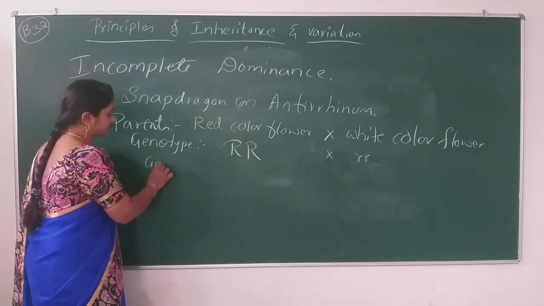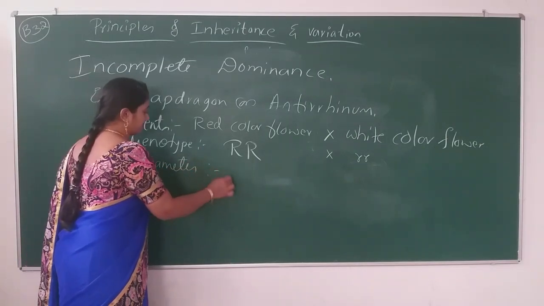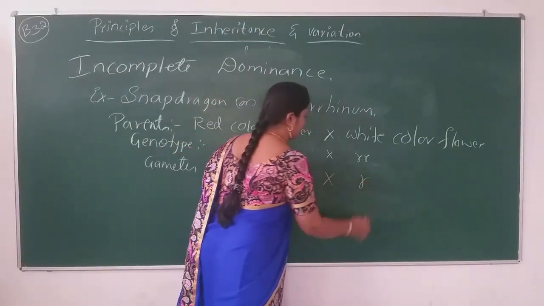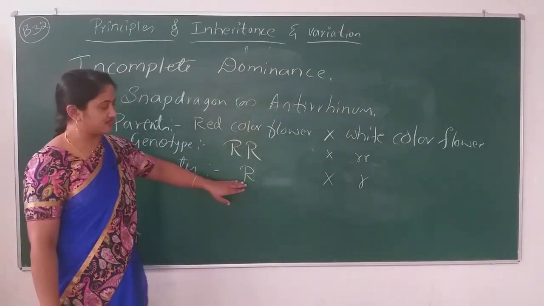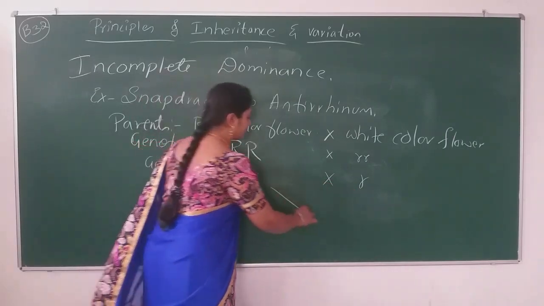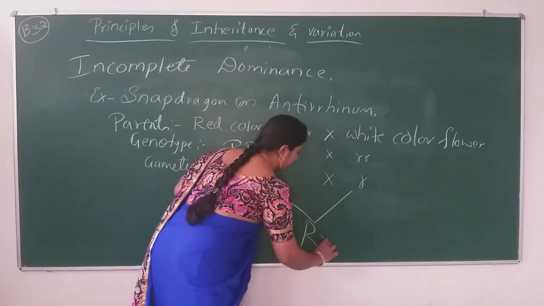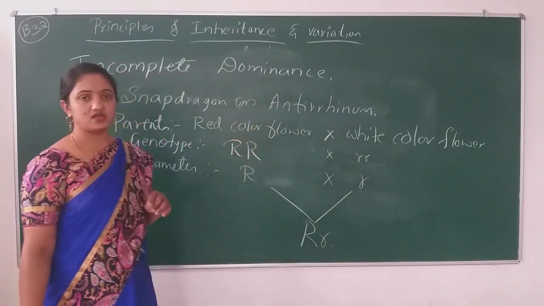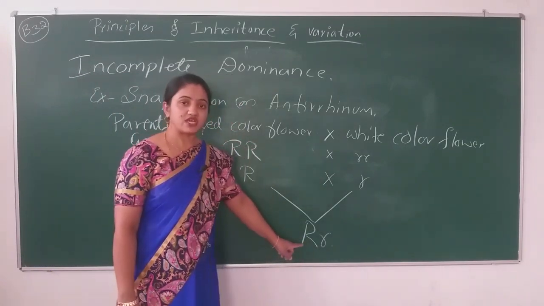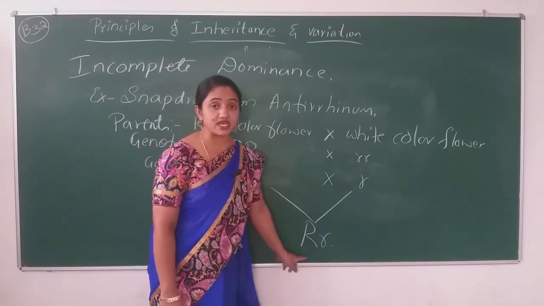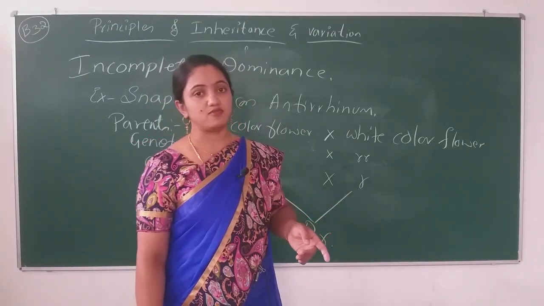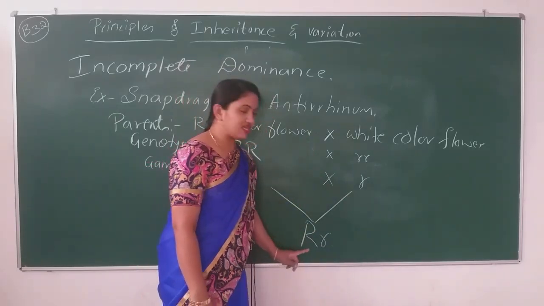Now take the gametes of both the plants, R and r. In this case, I am just selecting one gamete. When we cross these gametes, the result will be like this, capital R and small r. So how will you describe the phenotype of this heterozygous condition? As compared to the monohybrid cross, it should be red.